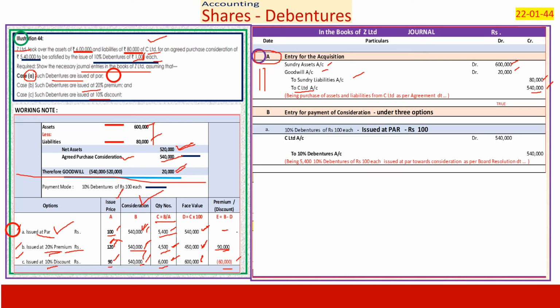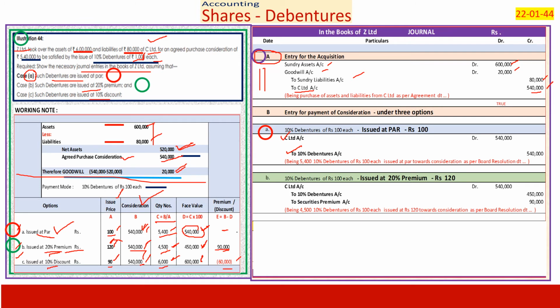When it is issued at par, simple. We have to pay it to C Limited and we are issuing debentures, 5,40,000 and 5,40,000. Then let's go to the second situation. Issued at 20% premium. We are not talking of redemption.